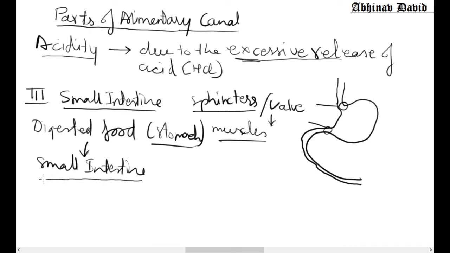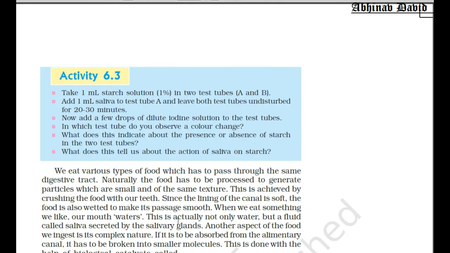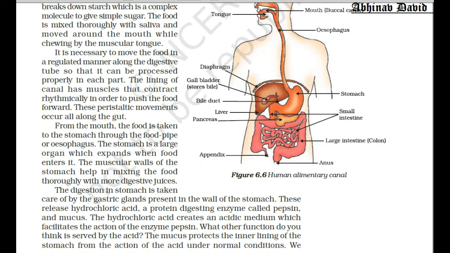So we are going to study about the small intestine. The first thing you should know is that it is the largest part of the alimentary canal. I am writing AC here for alimentary canal. If you see the diagram given in your book, it is present in a coiled form in a very small area of the abdomen. It is the longest part of the alimentary canal.